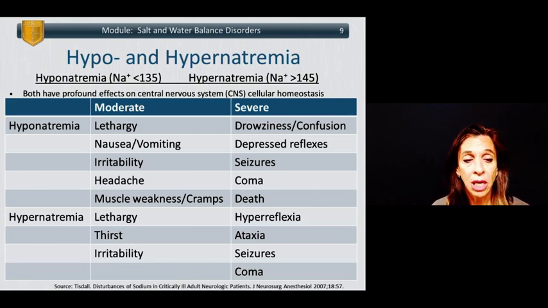The symptoms associated with moderate hyponatremia include lethargy, nausea and vomiting, irritability, headaches, muscle weakness, or cramps. Severe hyponatremia is associated with drowsiness and confusion, depressed reflexes, seizures, coma, and even death. Hypernatremia, when moderate, has associated symptoms of lethargy, thirst, and irritability. When more severe, hyperreflexia, ataxia, seizures, and coma occur.